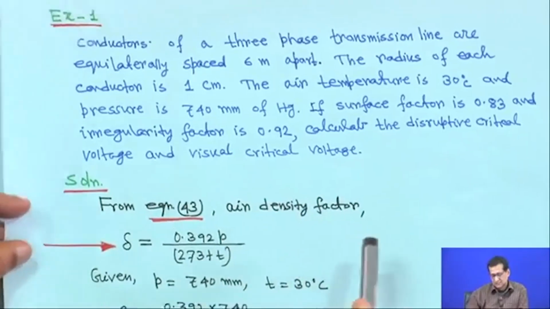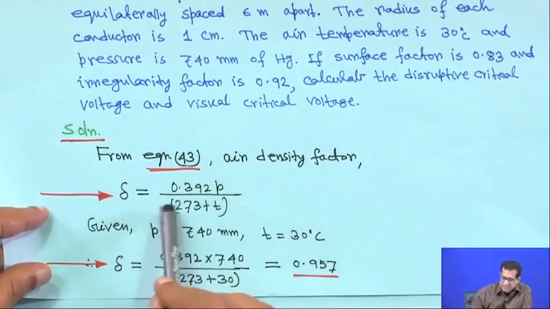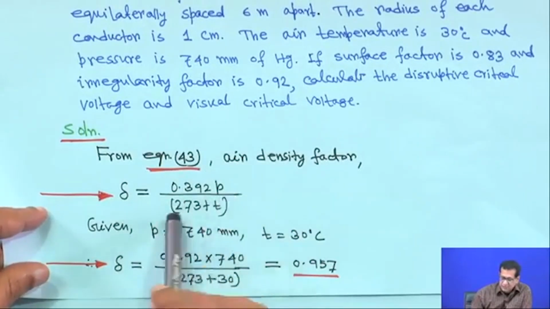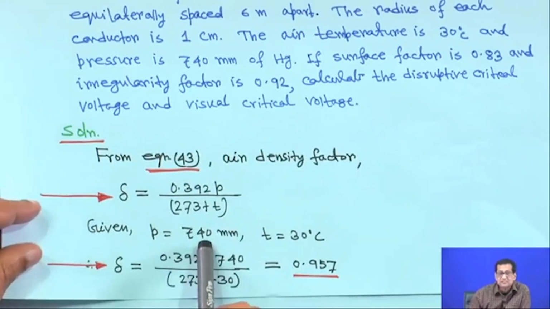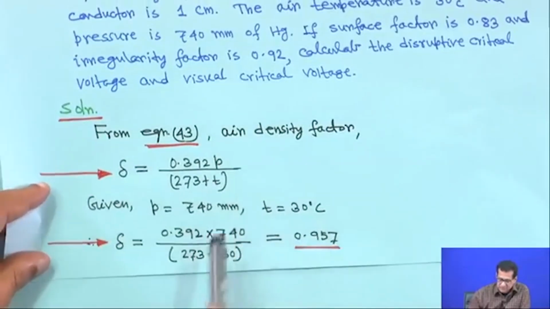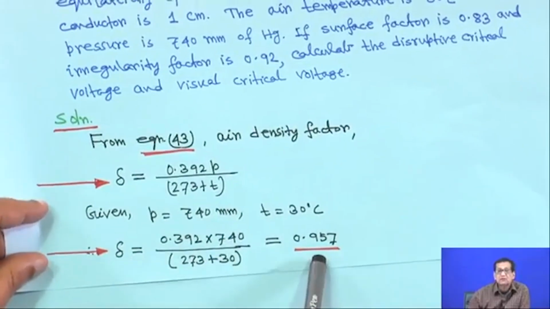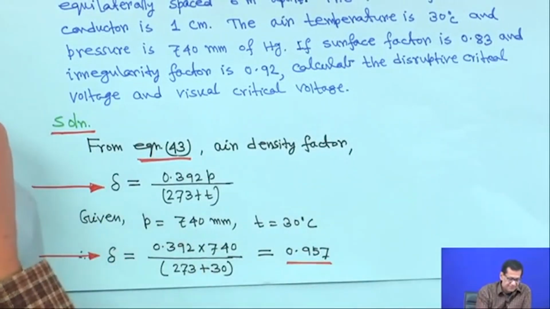From equation 43, the air density factor delta is 0.392 P divided by 273 plus T. P is 740 millimeter and T is 30 degrees Celsius. Substituting, you get delta equal to 0.957, the air density factor.